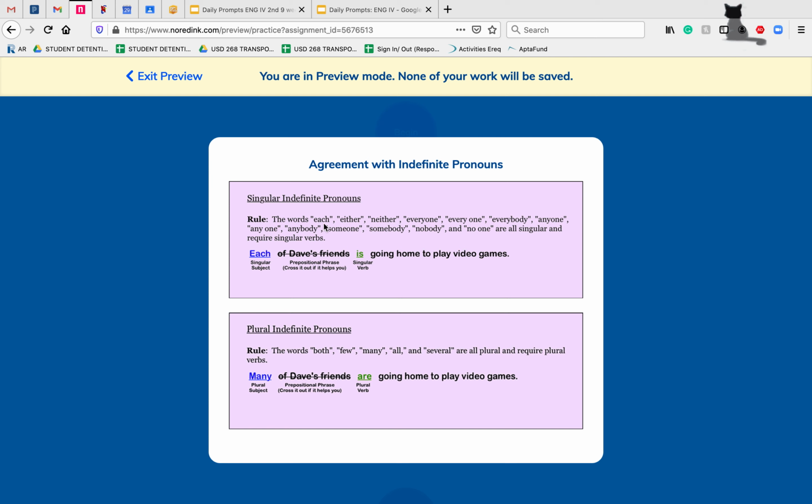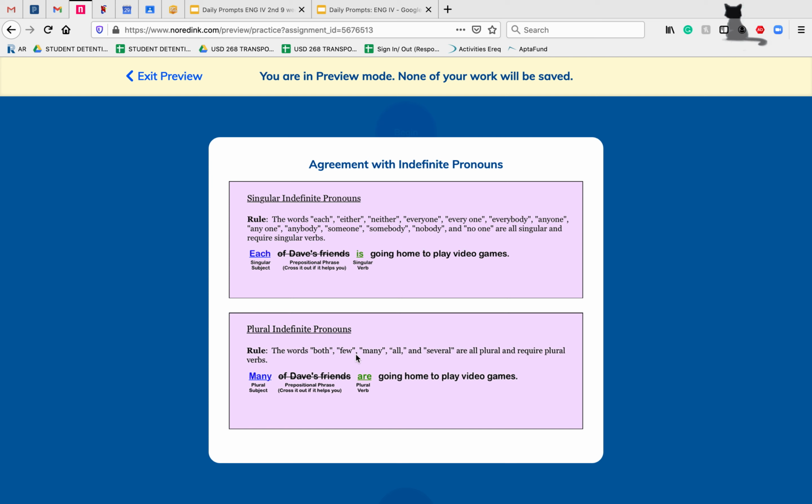So if I said each, we know that we're talking about each specific person or thing and treating them as individuals rather than grouping them together. Same with either, or the every ones that have the one in it. Make those easier to remember. I think the somebodies and nobodies, no ones, neithers are a little bit trickier. But we want to make sure that we're matching a singular subject again with a singular verb.